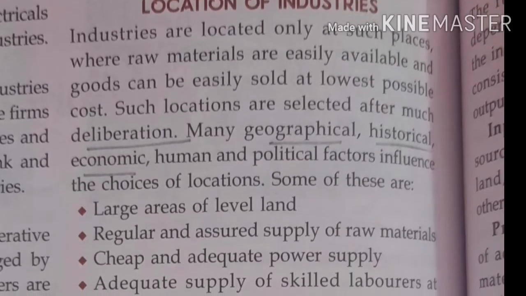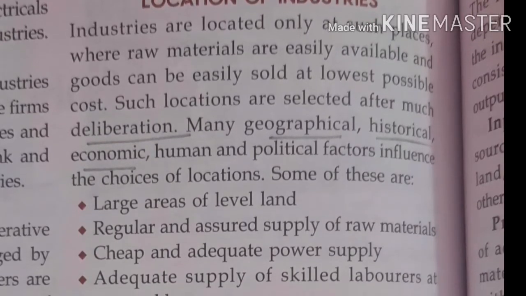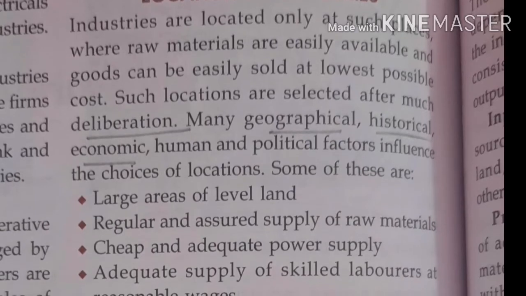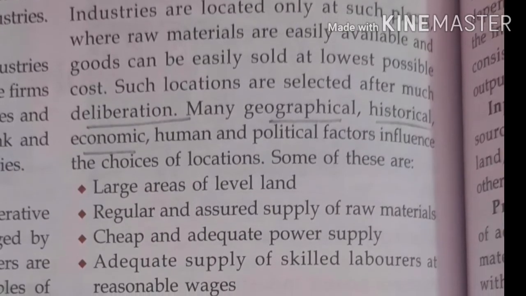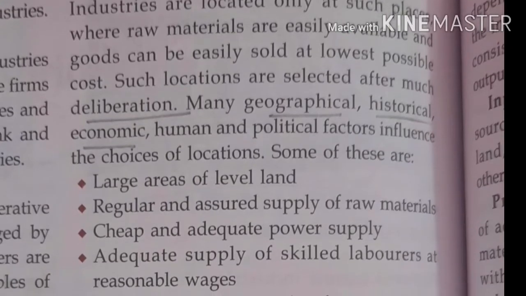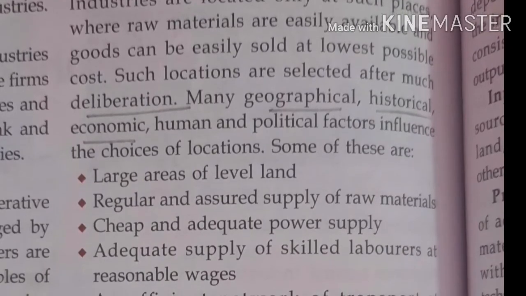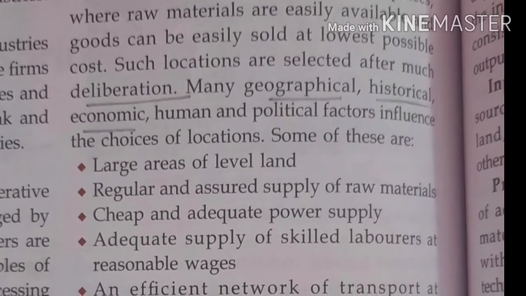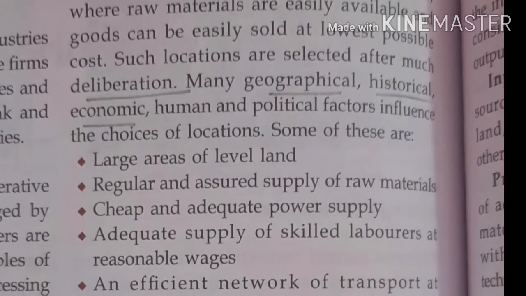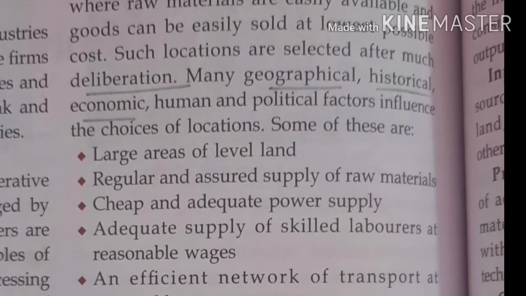Such locations are selected after much deliberation. What is the meaning of deliberation? Means much discussion, after which the location is decided. Geographical, historical, economic, human and political factors influence the choice of location.